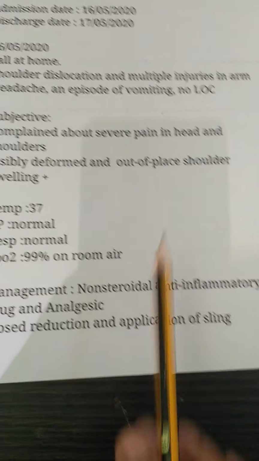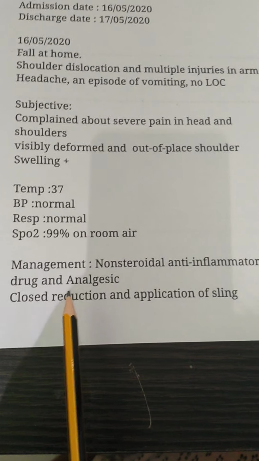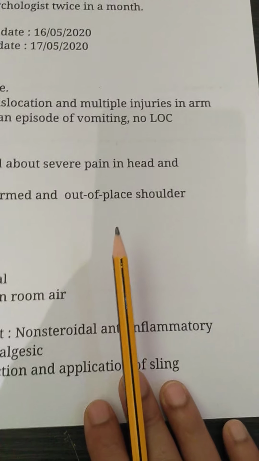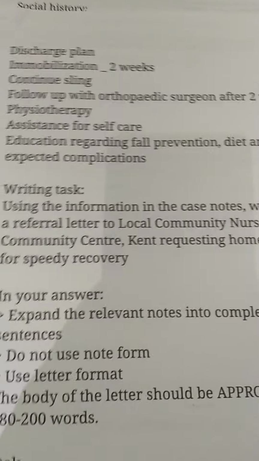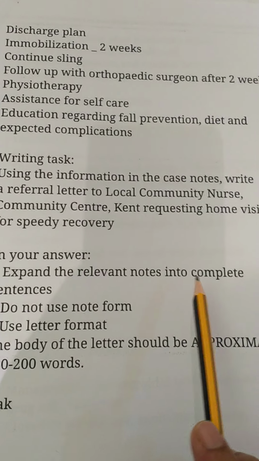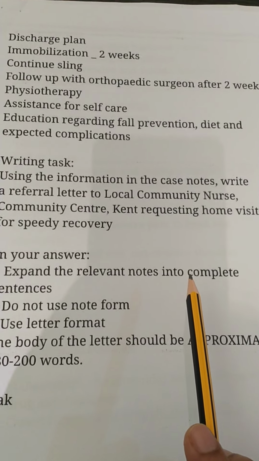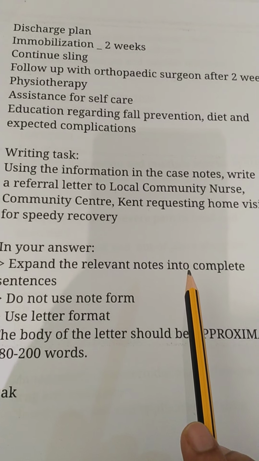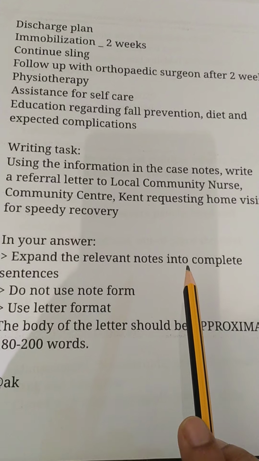Then what management did they provide in the hospital? Non-steroidal anti-inflammatory drugs and analgesics were given, closed reduction and application of a sling. Then what is the discharge plan? Immobilization for 2 weeks, continue the sling, follow up with the orthopedic surgeon after 2 weeks, physiotherapy, then assistance for self-care, education regarding fall prevention, diet and expected complications.